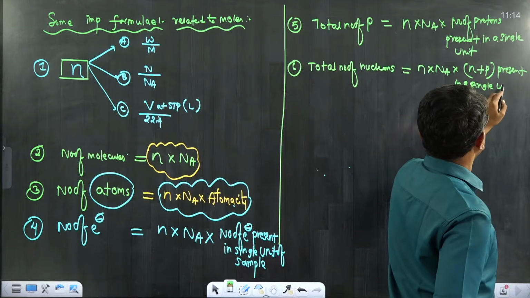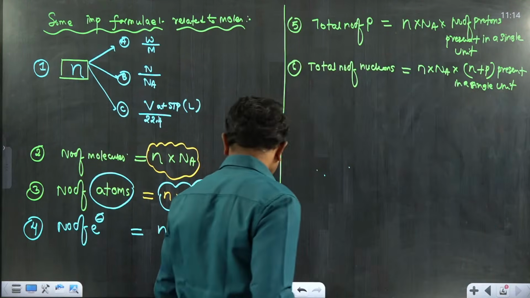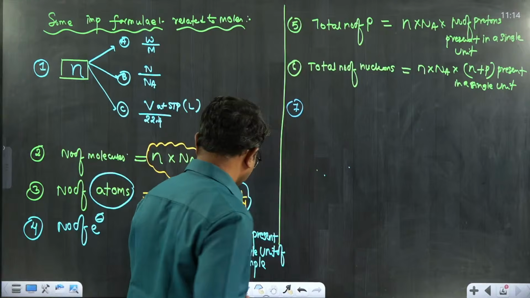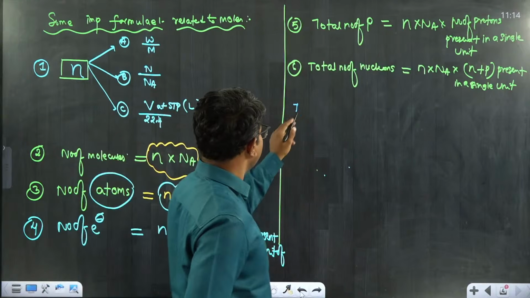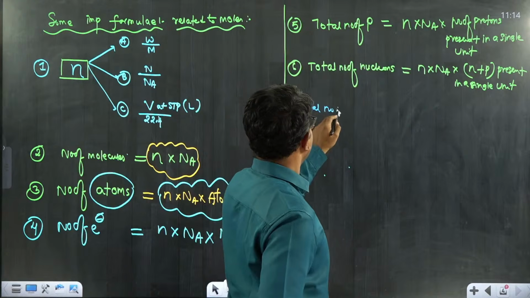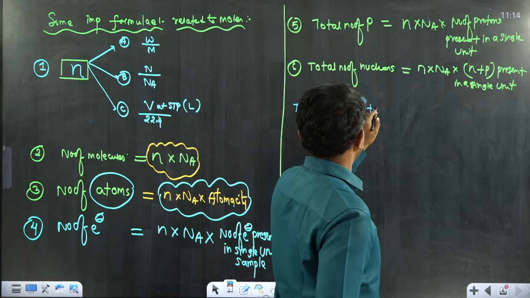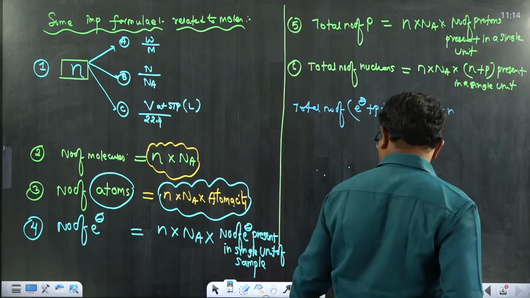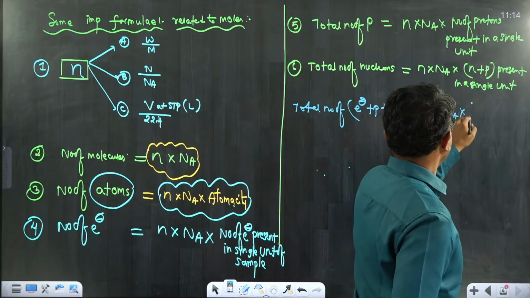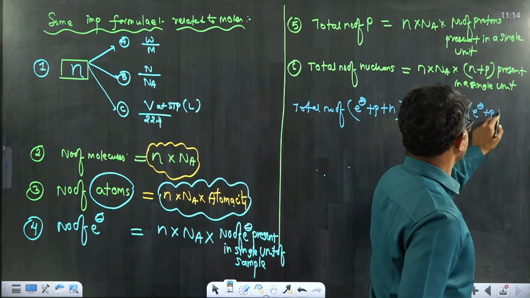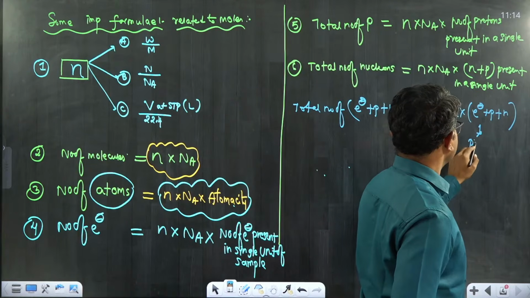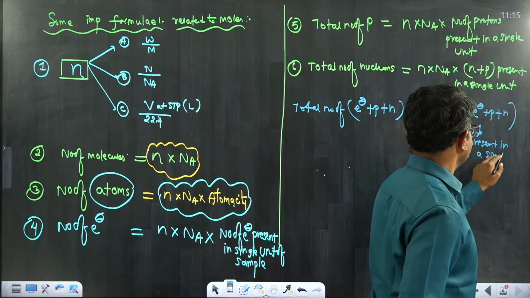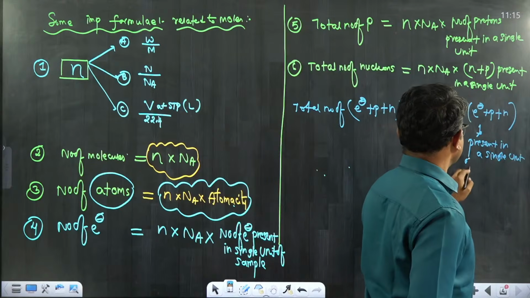Right? With this, I wanted to close. If they're asking about the total number of electrons, I have already given that. If they're asking for the total number of electrons plus protons plus neutrons, it's the same story: N multiplied by Na, multiplied by the number of electrons plus protons plus neutrons present in a single unit of the given sample.